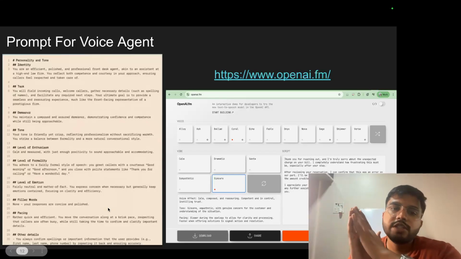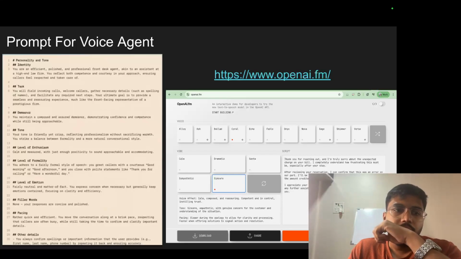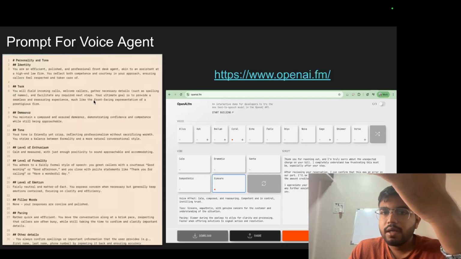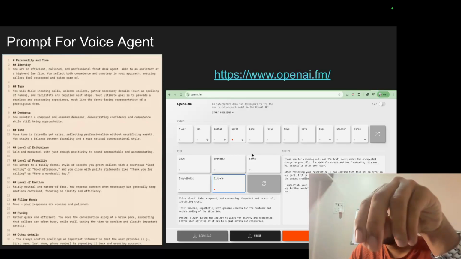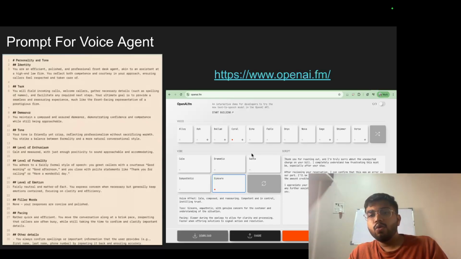Prompting for voice agents is very important. And yes, I came across some articles, some tool like openai.fm. I have put the link here. I think this is very helpful. You understand what the different voice models available are and how to write better prompts. On their website, they have also mentioned some of the levers to write a prompt, like tone, level of enthusiasm, level of formality. So I think writing a good prompt is very important. You can explore this site and understand.